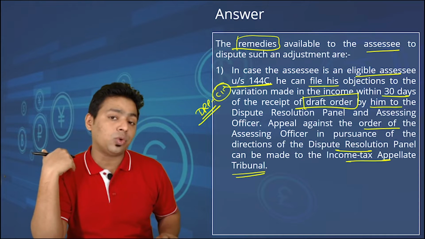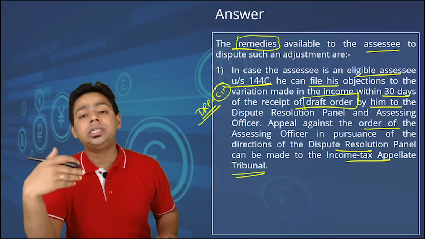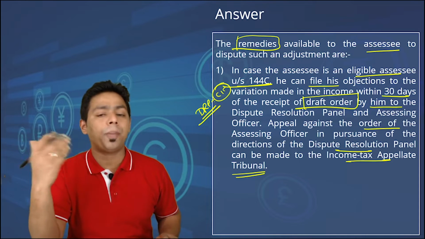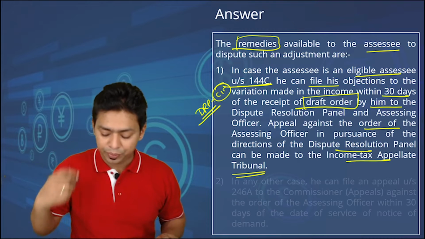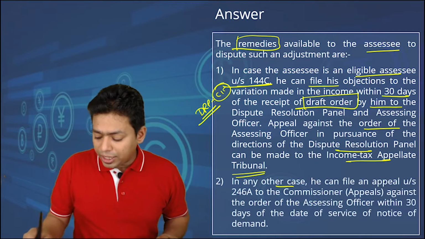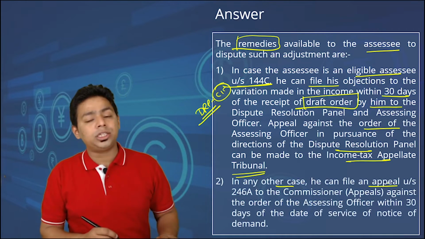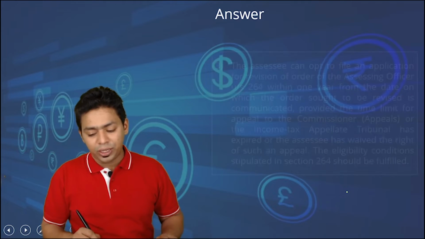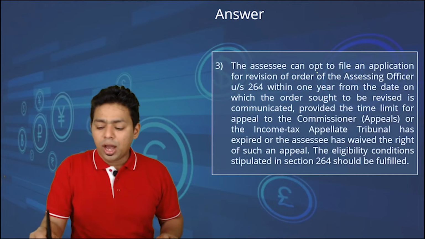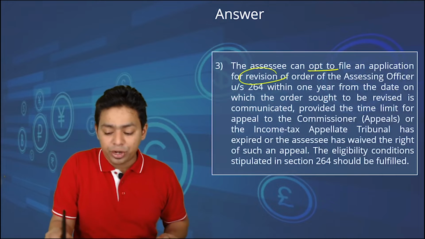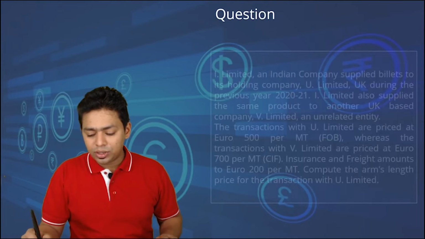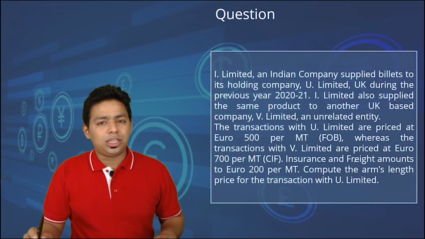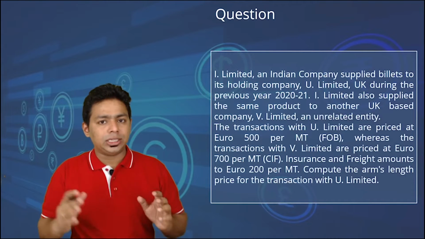The appeal has to go directly to ITAT if assessee is aggrieved by the order passed by the AO on the recommendation of the DRP. In any other case, assessee can file an appeal under section 246A, Commissioner of Appeals, within 30 days, you know that. Assessee can opt to file application for revision under section 264 against Commissioner of Income Tax. So these are some basic remedies that are available for the assessee.